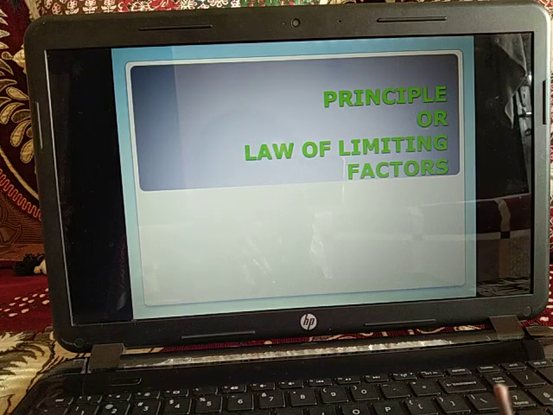Okay, that means at low intensity of light also photosynthesis occurred. When light intensity was increased, that is to about 800 foot candles, the rate of photosynthesis increased initially, but soon it leveled off. That means first the increase in photosynthesis was there, but later on it was not found.